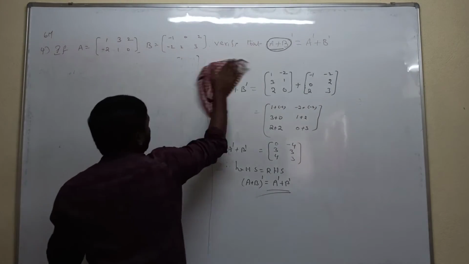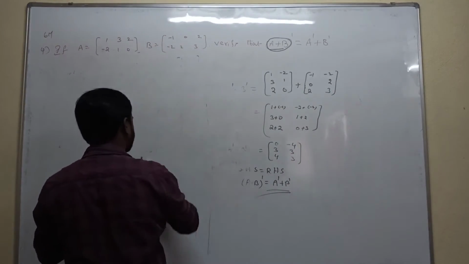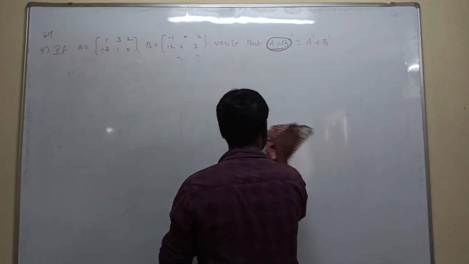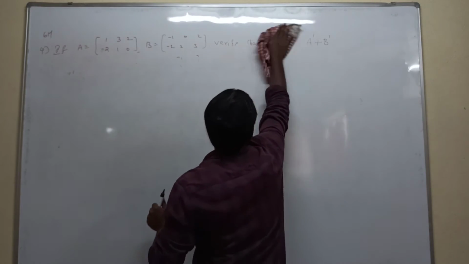This is the adding of two matrices. The next question is subtracting two matrices. Only subtracting there, instead of adding.